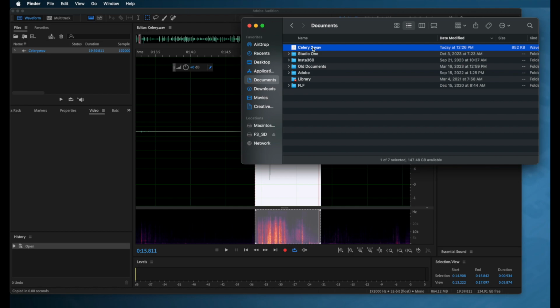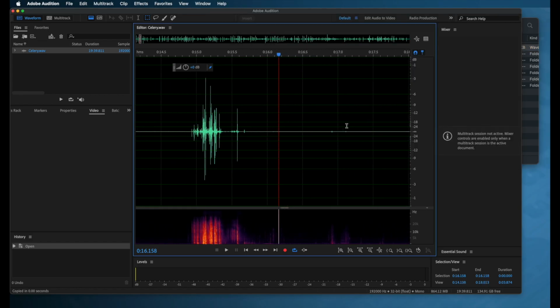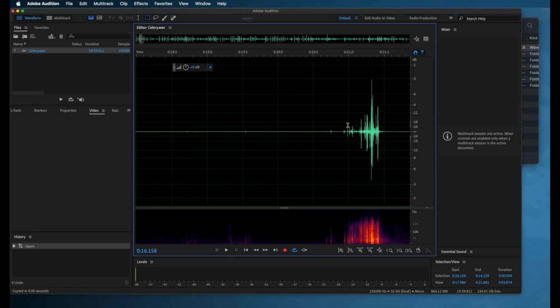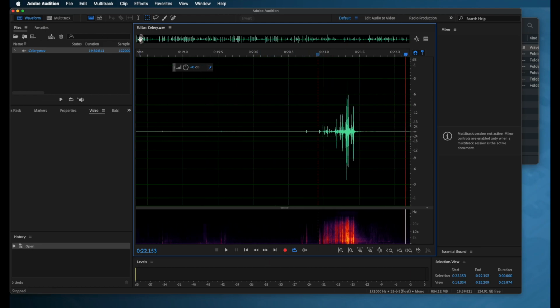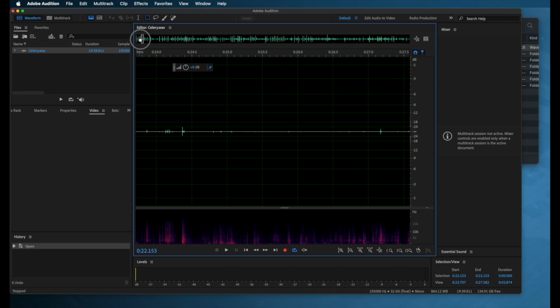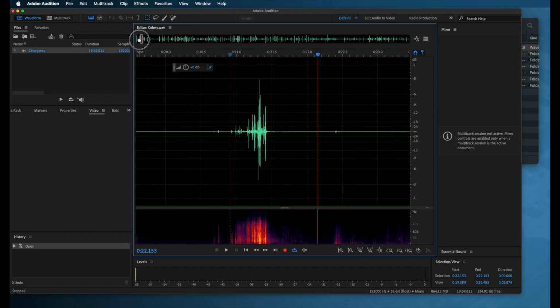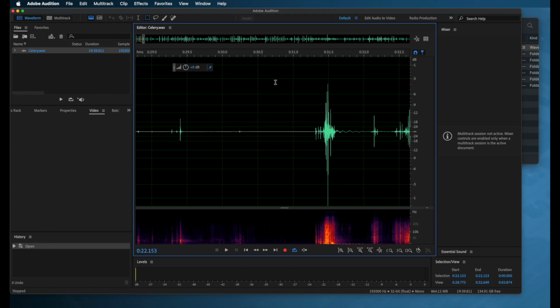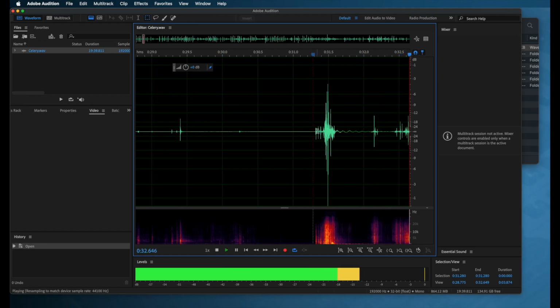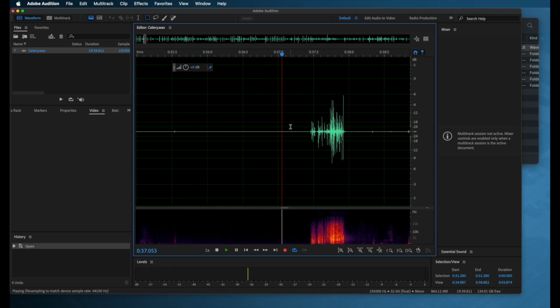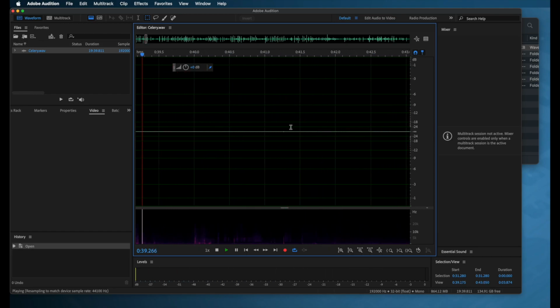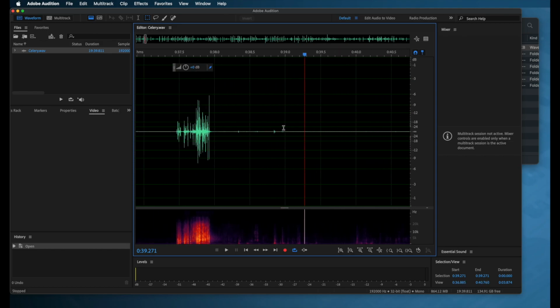Okay, so this may be a quicker way for you to create individual files, but you just have to zoom in more while you're working. So you can scroll right. I'm using my mouse to scroll right, or you can drag here, but that's pretty finicky with a file this big. So that one had a little bit of a weird ending, so I'm not going to use it. So that was a pretty good one right there.